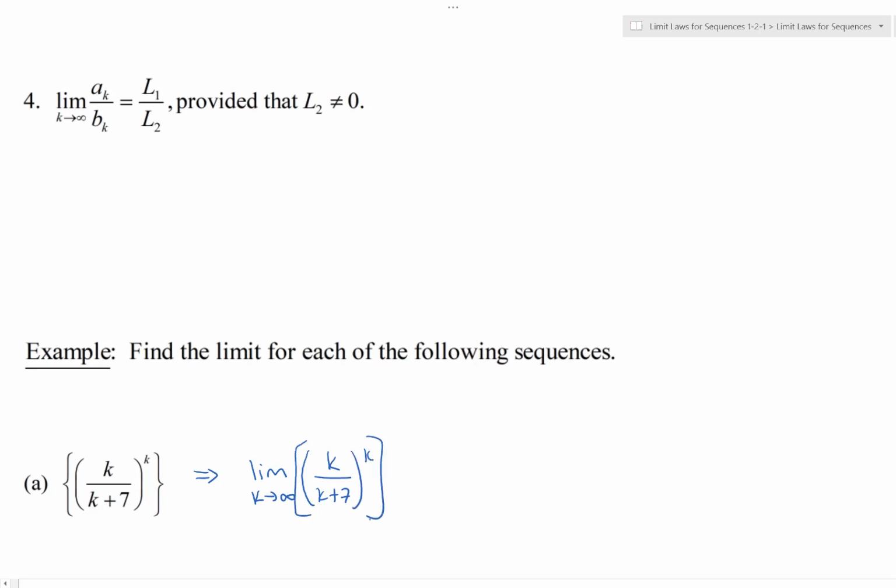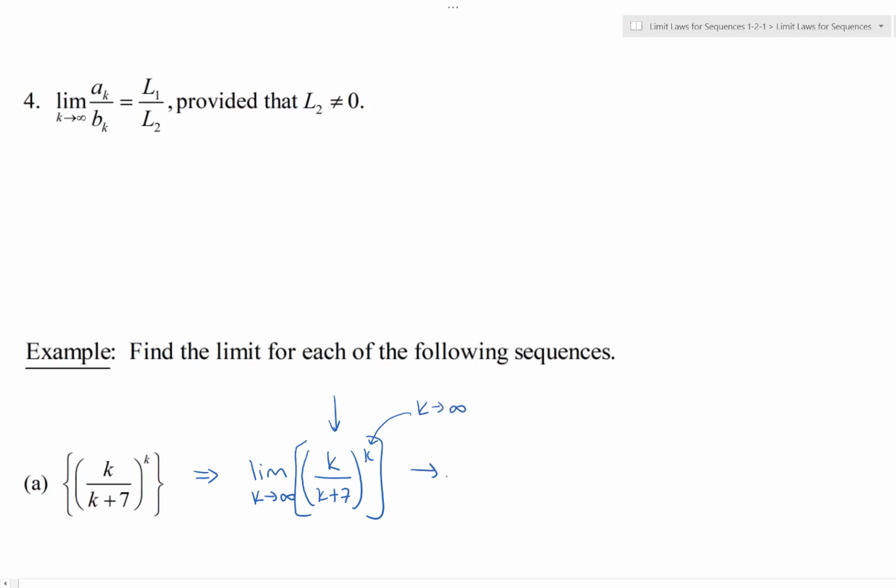Like I said before, it comes down to remembering all your stuff about limits from previously. As k goes to infinity, notice that the inner function, k over k plus 7, is just going to go to 1. And then as k goes to infinity, the exponent goes to infinity.